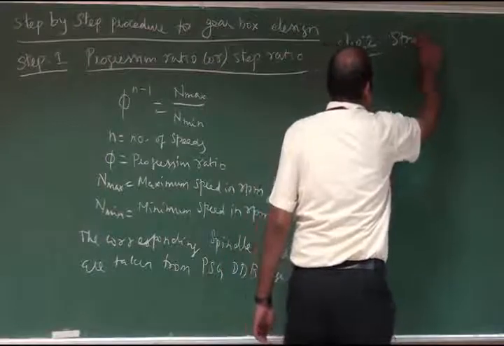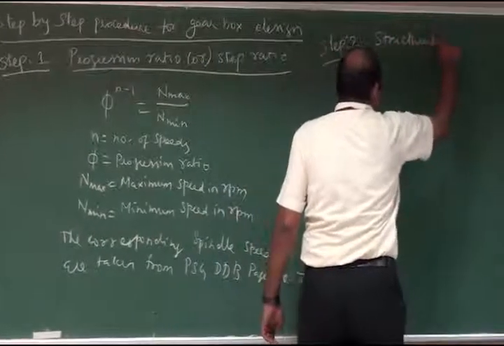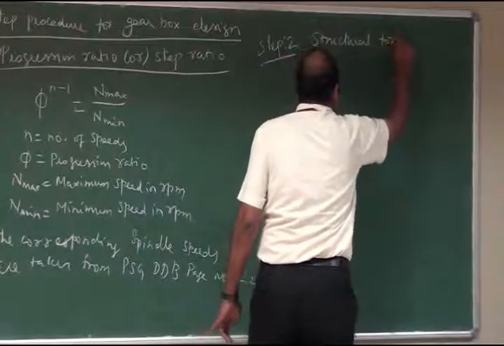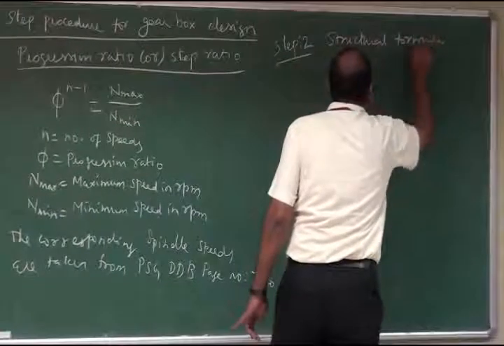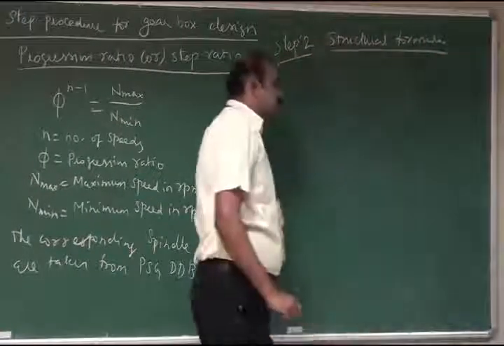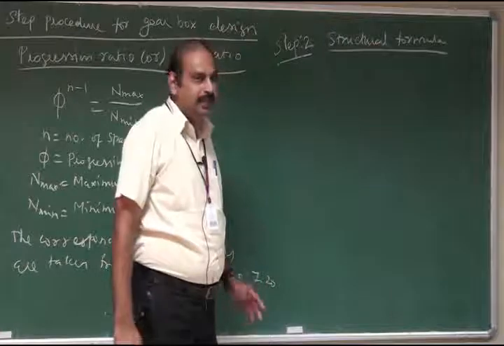Then step number 2, structural formula. The structural formula is the structure of the gears arranged in the gearbox.